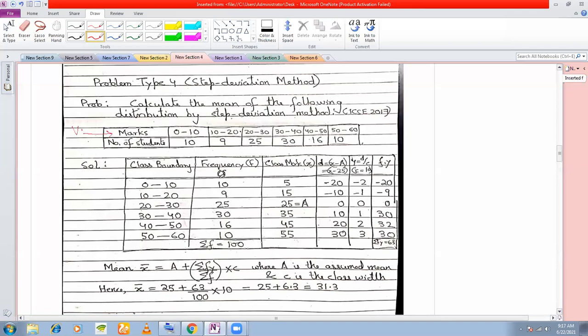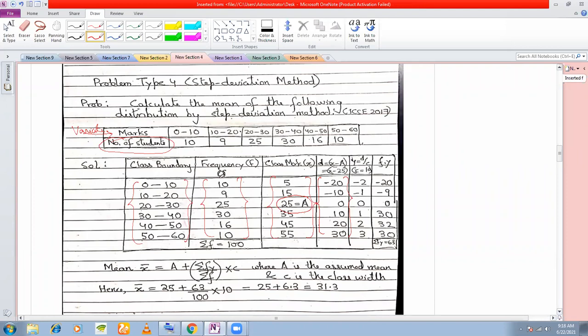Now out here, we need to calculate the mean marks here. So this is our variate, right? And the number of students becomes our frequency because we need to calculate the mean marks. So the first column will be as usual for the class boundary. Second column as usual for the frequency. Third column as usual for the class mark, right? Fourth column, just like the previous method, we will calculate the deviations, right? Again, you see, I've taken A midway here. A is equal to 25 I've taken. You can take A is equal to 35 also. Okay. So this is the column for deviation.